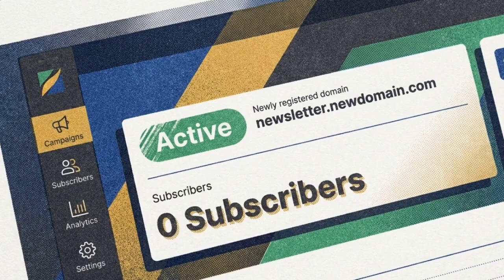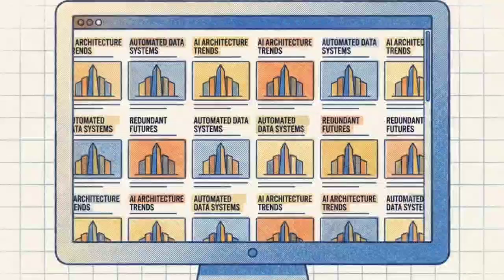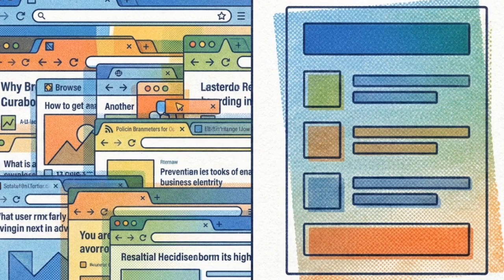Now that you have cash flowing in from your agency, you need to convert it into an owned asset. We call this fractional digital real estate. Step 1 is selecting a hyper-niche curation topic. For our example, we are going to build a newsletter around AI tools for architects. In an internet landscape flooded by infinite average AI generation, human curation commands high value. Professionals want an expert to filter out the noise for them.